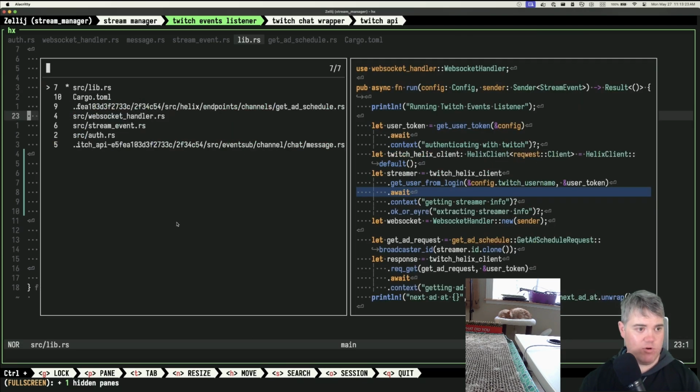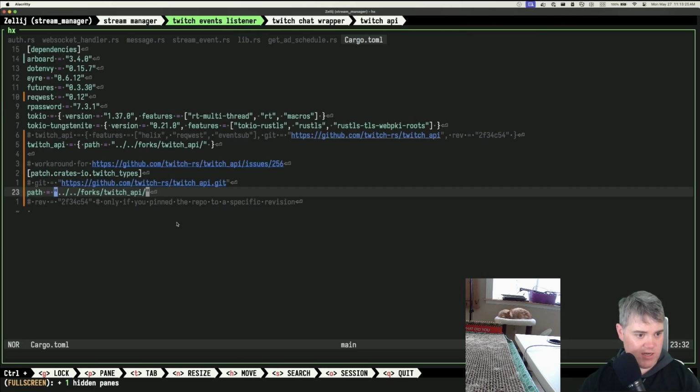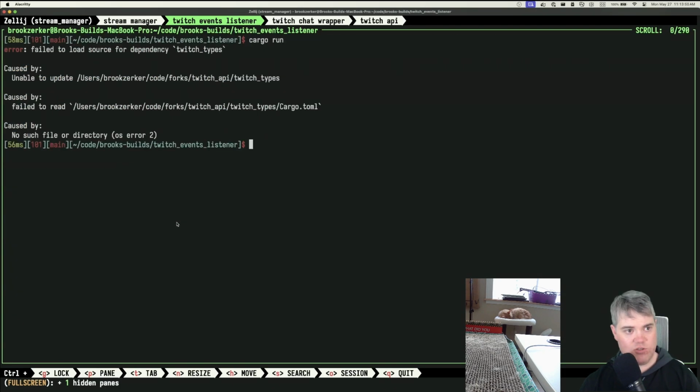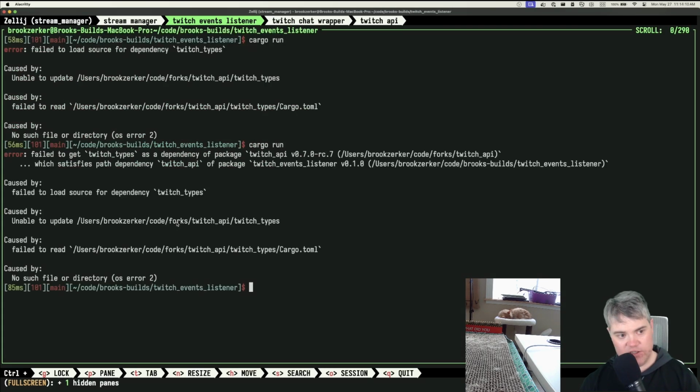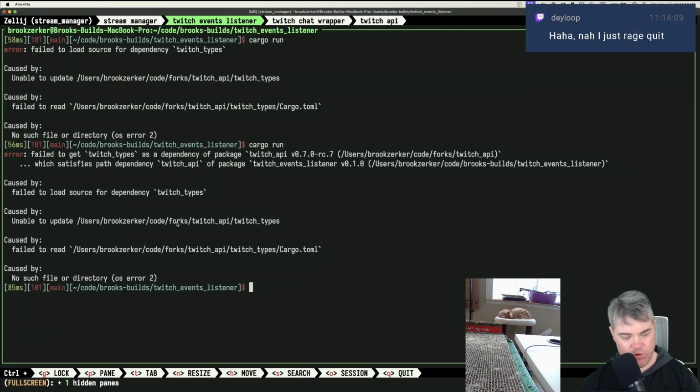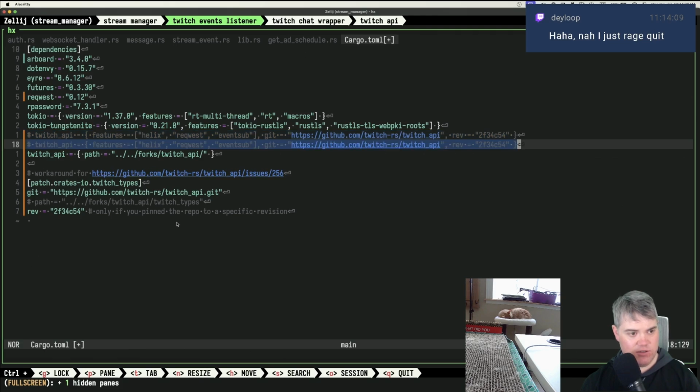Okay, what am I doing? Where am I going with this? I'm going to cargo.toml and I'm saying, okay, so this is actually Twitch types, right? So I'm gonna go there and do that. Restart, no errors. Failed to load source for dependency for Twitch types. Okay, cool. All right. Now, what if we just say, fine, just use that. Failed to load source for dependency Twitch types. Cool. I guess the other thing that I could do, do I need the features for this too?